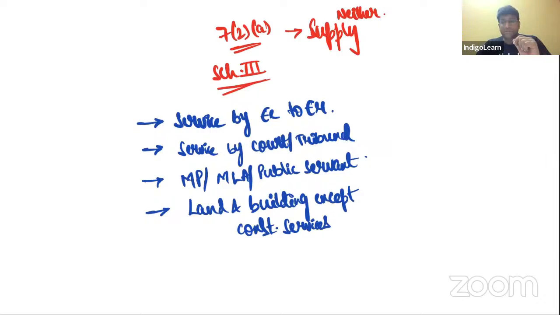That one case is a case where entire consideration is received after issuance of occupancy certificate or completion certificate by the competent authority. So even if single rupee also is received prior to OC, then GST will apply on entire value. Next one.